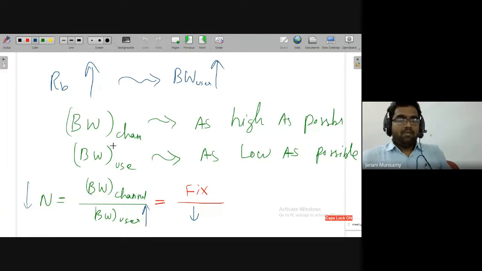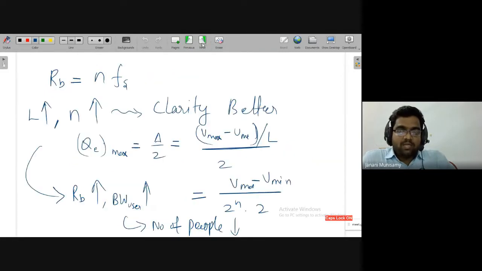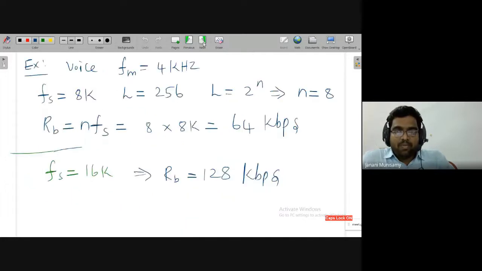Then we saw the relation between channel bandwidth and user bandwidth. When we increase RB, user bandwidth will increase so that you cannot accommodate more number of users. That is the major problem. But if you increase RB, it means either you may be increasing n or fs. That means indirectly you will be increasing the clarity. You are increasing clarity means quantization error will be decreasing, but you cannot accommodate more number of people.